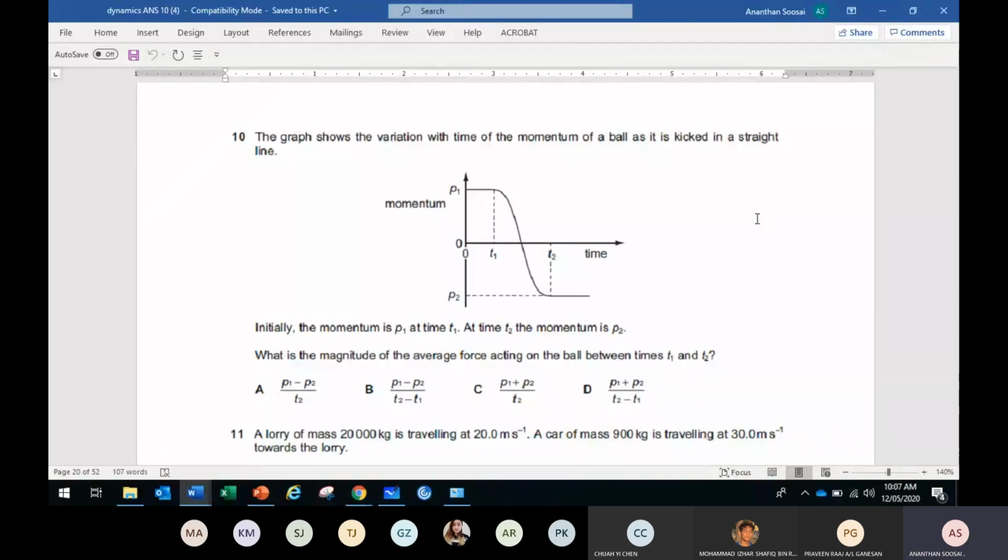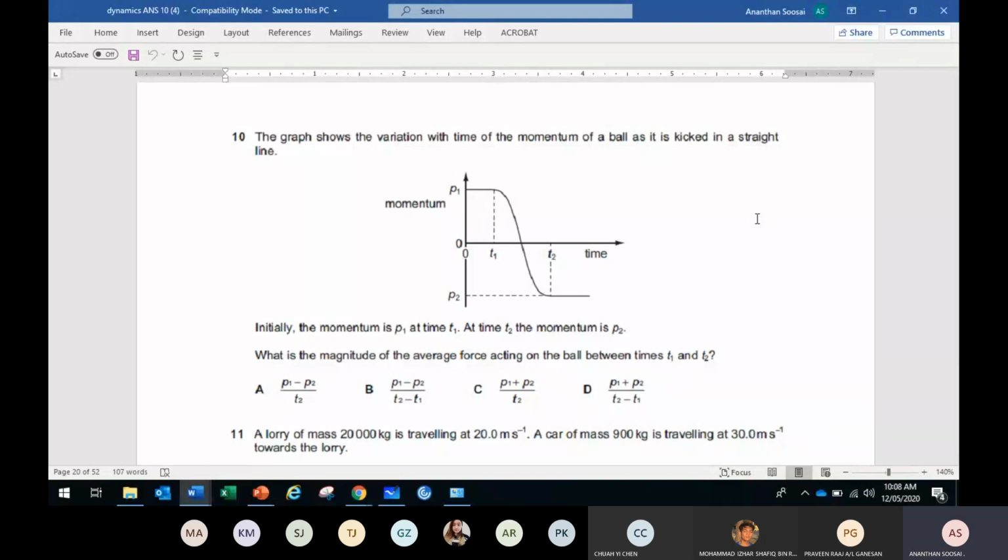But the answers don't show P2 minus P1. What's the answer given for this? B. Okay. P2 minus P1 is proper, but